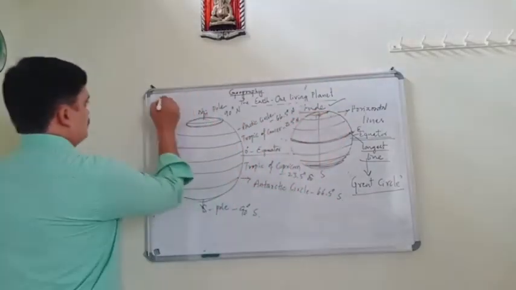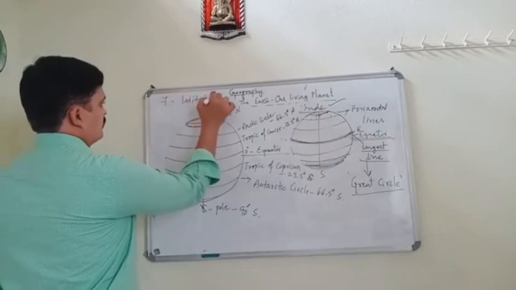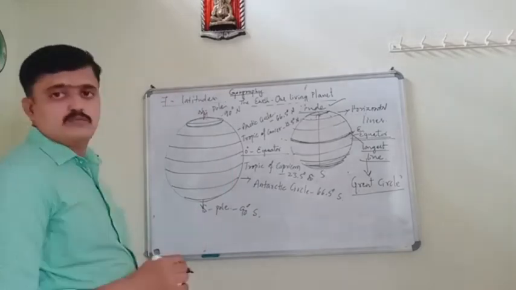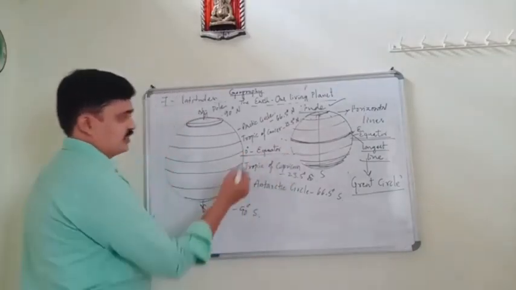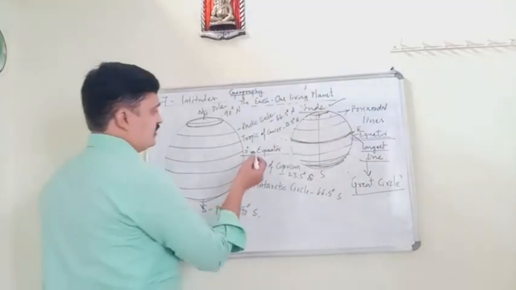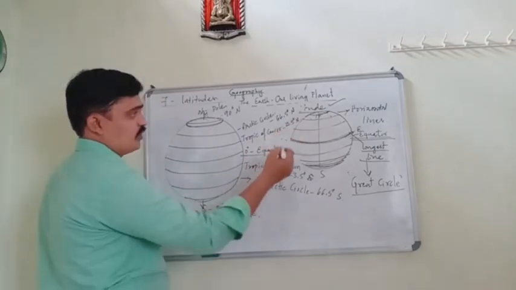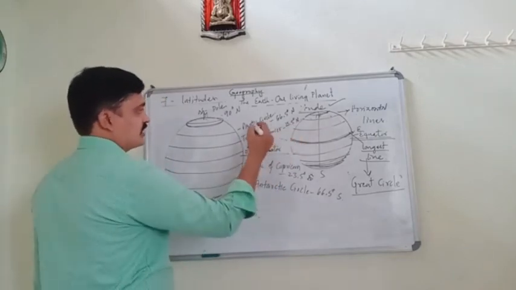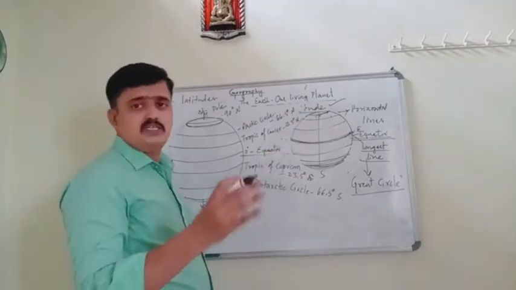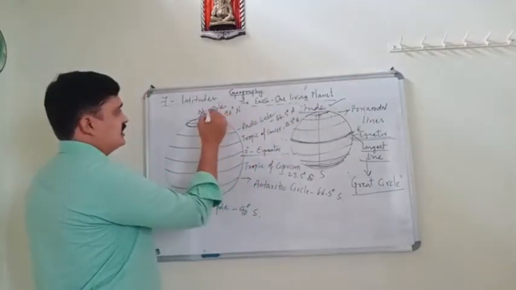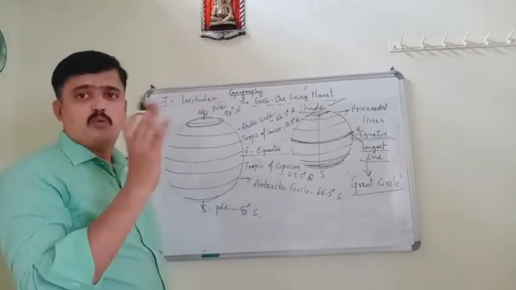Which are the 7 important latitudes? The equator, that is 0 degree. North of the equator, the Tropic of Cancer, that is 23.5 degree north, and the Arctic Circle, that is 66.5 degree north, and 90 degree north, that we call the North Pole.